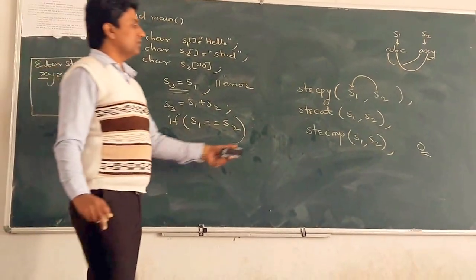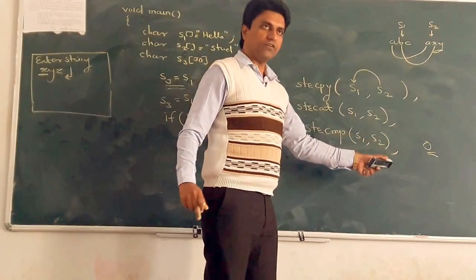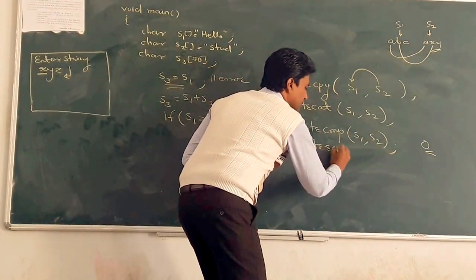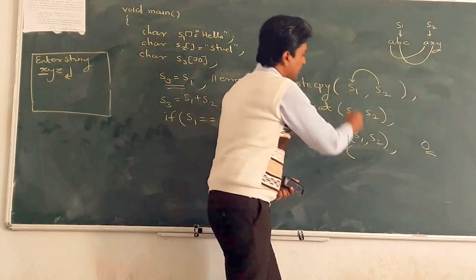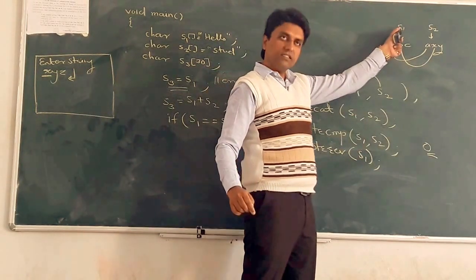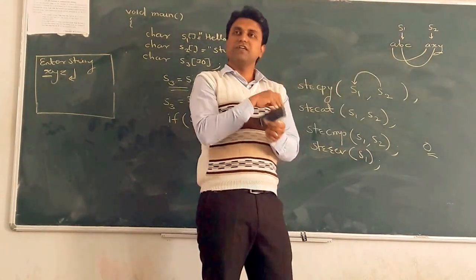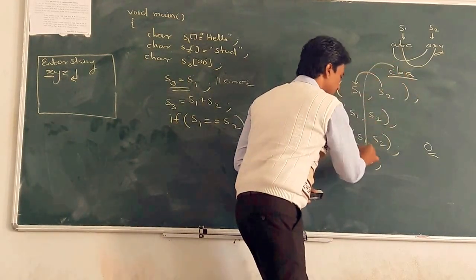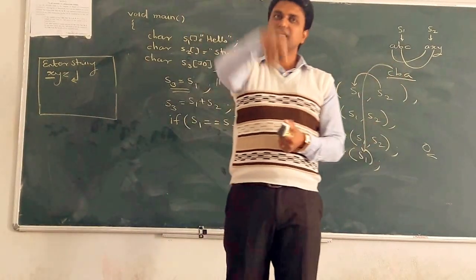For that we can use the string compare function, and we can also reverse a string; the string reverse function is there. You can take any string S1. What happens? This string gets reversed, that is CBA, and stored in S1 again.